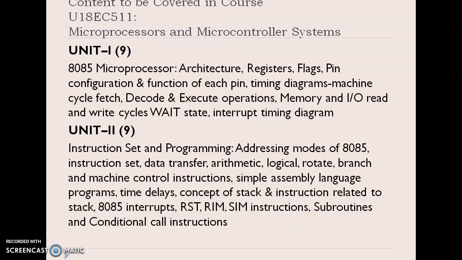So coming to our topic, what are the contents of your microprocessor and microcontroller system? Unit 1 and Unit 2 are purely related to the 8085 microprocessor. In Unit 1, you will be discussing the architecture, pin diagrams and other things. In Unit 2, the instruction sets, the interrupts and different modes of operation will be discussed. The detailed study will be completed in Unit 1 and Unit 2.